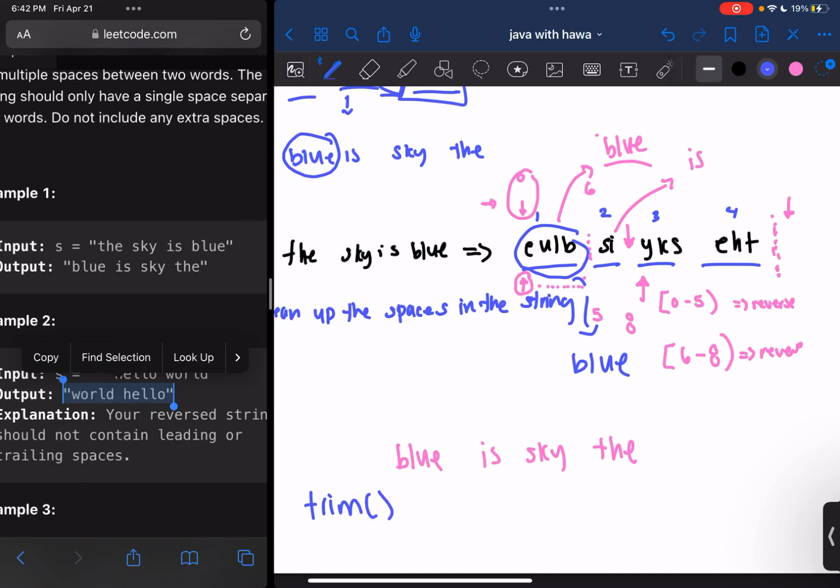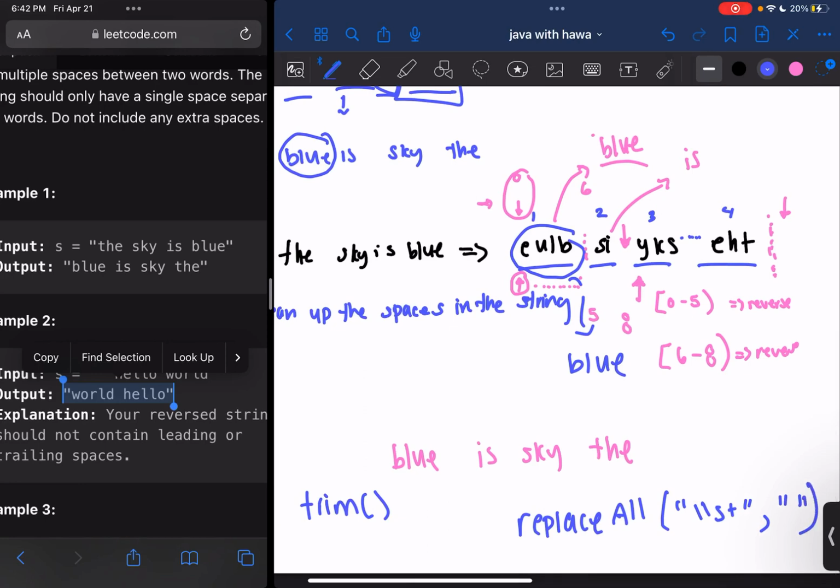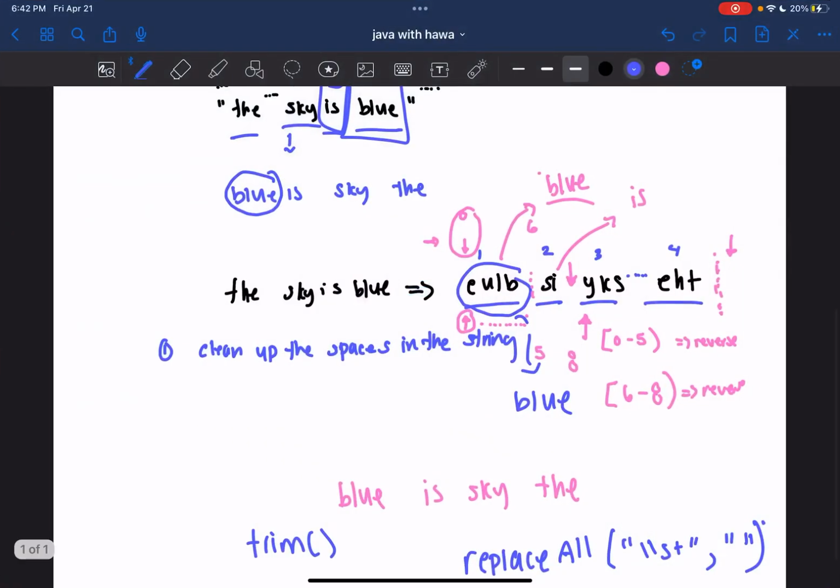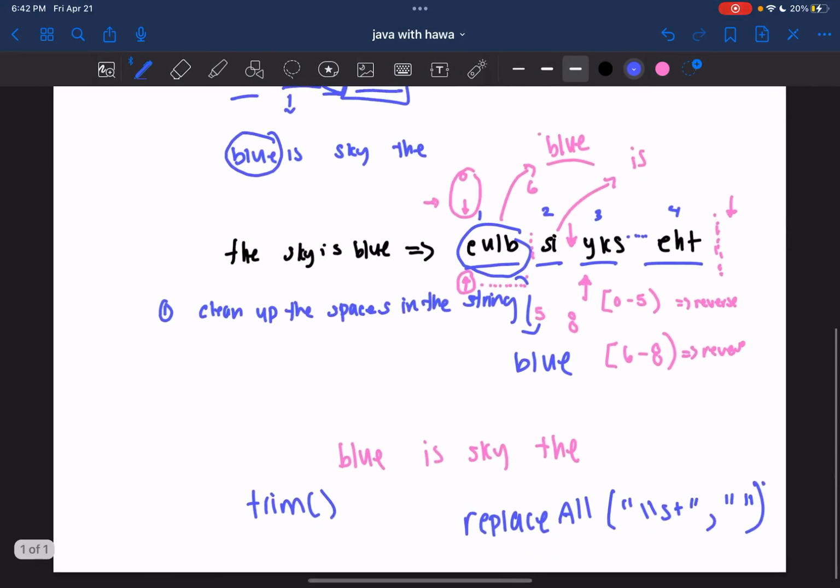And to take care of multiple spaces in between, I think we're going to use regex matching or replacing certain characters. So we're going to use Java's replaceAll method. And we're going to say, hey, replace all these double spaces with a single space. Something like this is what I have in mind. Hopefully that made sense. I'm going to switch over to my laptop to code up this solution. And let me know if you have any questions with the actual logic of this.